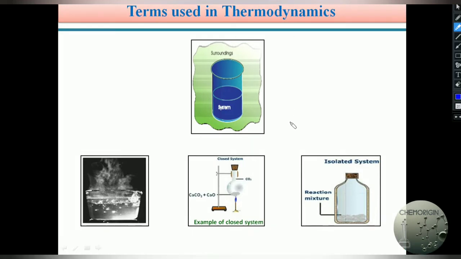Now we can see thermodynamic systems. Now we have to concentrate on thermodynamic systems. In thermodynamics, a system is, as we just discussed, what is under investigation.